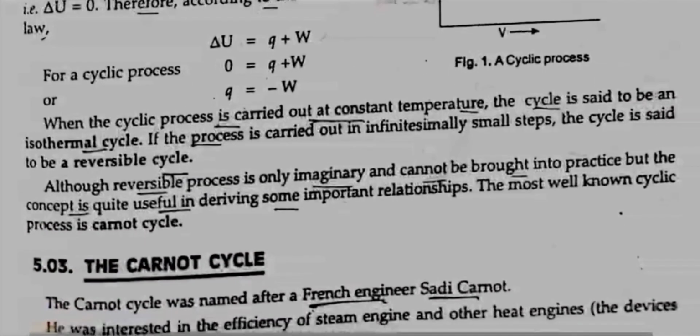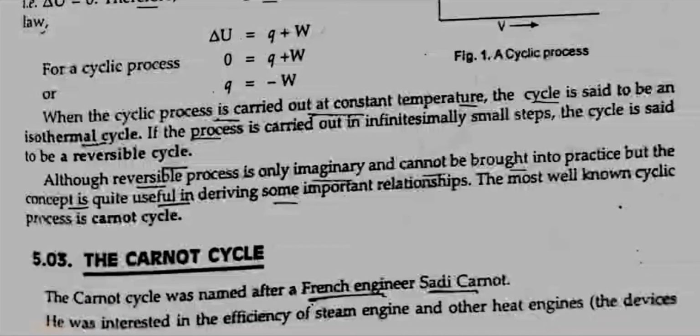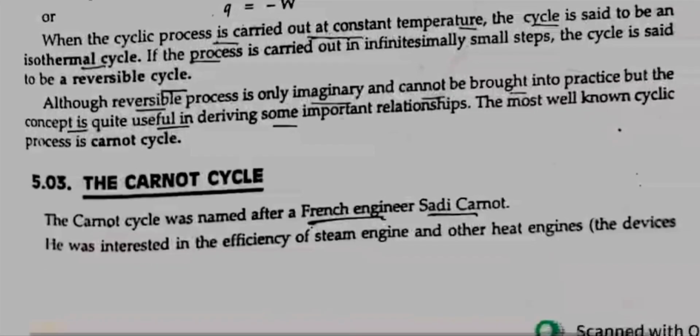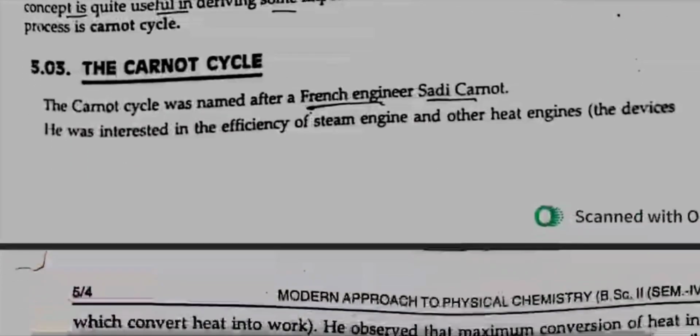When the cyclic process is carried out at constant temperature, the cycle is said to be an isothermal cycle. If the process is carried out in infinitely small steps, the cycle is said to be a reversible cycle. Although a reversible process is only imaginary and cannot be brought into practice, the concept is quite useful in deriving some important relationships. The most well-known cyclic process is the Carnot cycle.